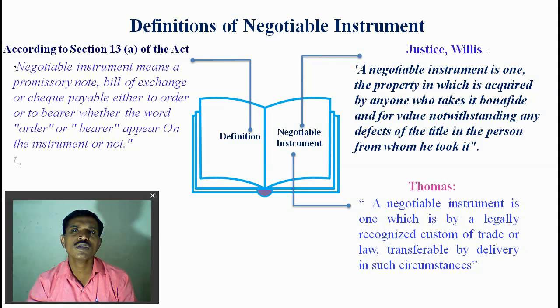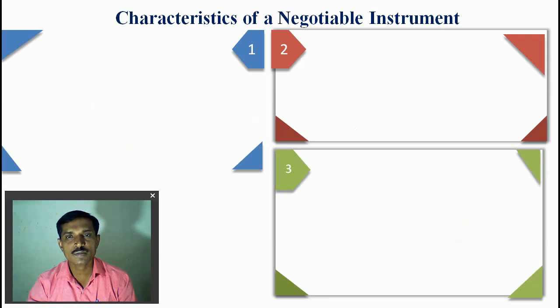Some negotiable instruments we use as per the law, like bill of exchange, promissory note and check, and some negotiable instruments we use as per the customs of trade, like railway receipts, hundi and commercial papers. But as per the law, negotiable instruments mean the promissory note, bill of exchange and check, which we are looking at in this chapter.